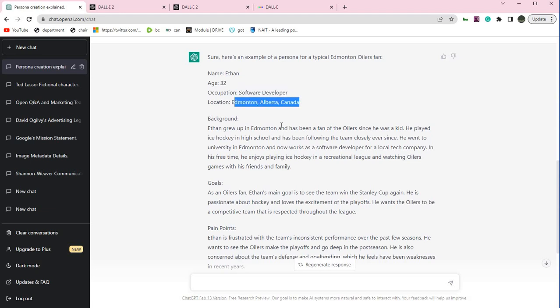Really cool. So first of all, note that when we talk in marketing, we often talk about segmentation: geographic, demographic, psychographic, and behavioral.